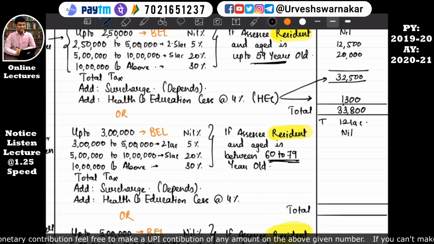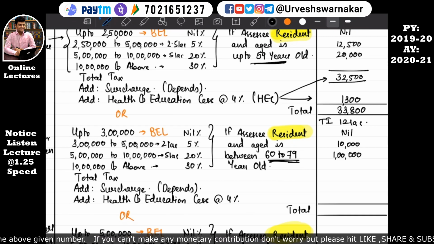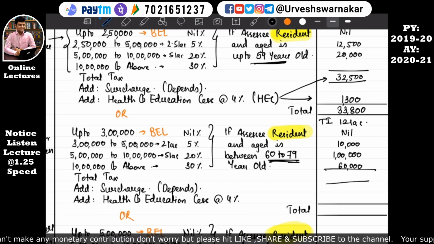His total income, TI means total income. For the first 3 lakh he does not need to pay any tax. For the next 2 lakhs he needs to pay 5% tax, that comes to around 10,000. For the next 5 lakh he needs to pay 20% tax, that comes to around 1 lakh. For income over and above 10 lakh, which is 2 lakh, on this 2 lakh we need to pay 30%, so that comes to around 60,000. So in all, his total tax comes to around 1,70,000.